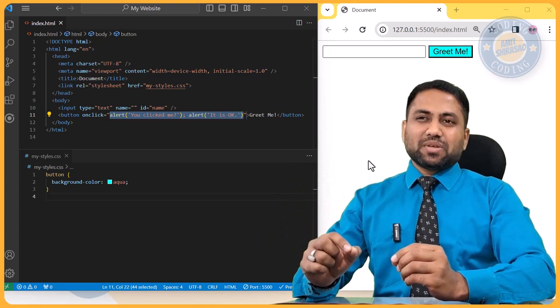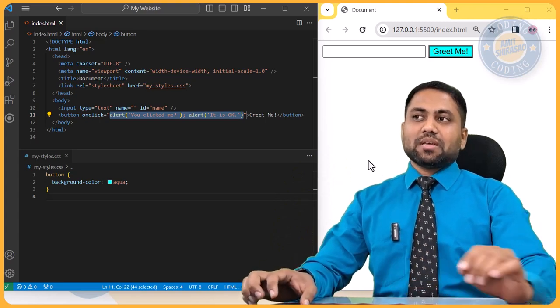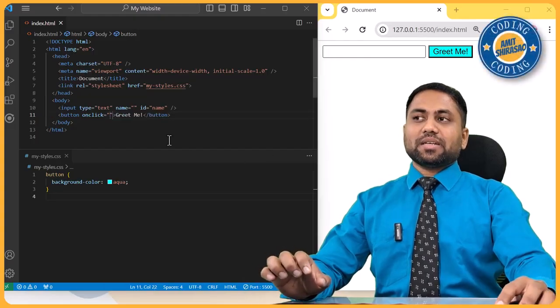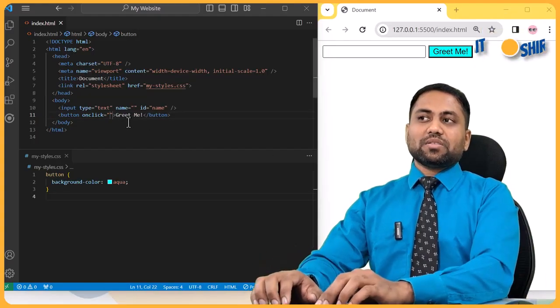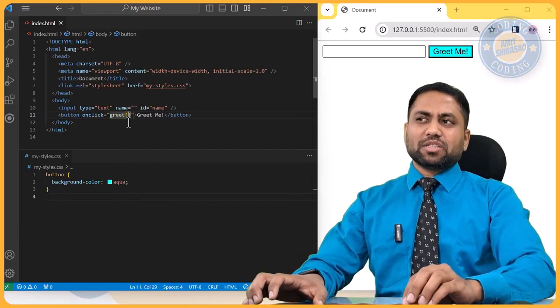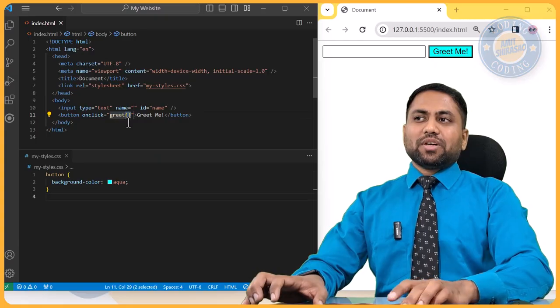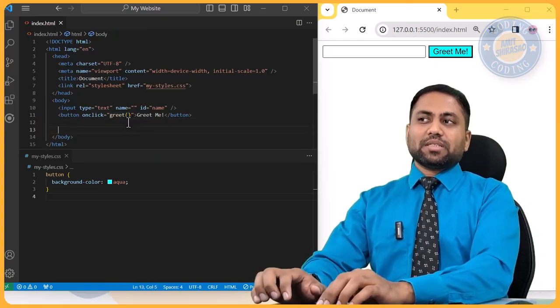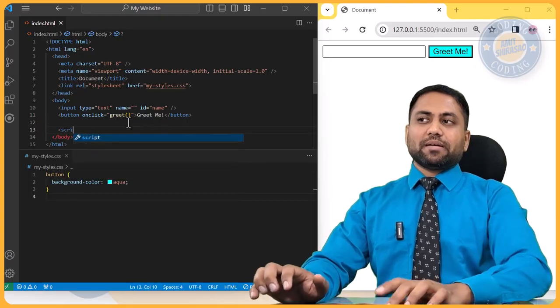JavaScript is very difficult. So instead of this, what I can do is I can just cut this part and I can create a function out of it, and I'll call this function greet function, or you can give any other name, and function is always called like this. And functions, I can write in a script tag. So I'll just write here script tag.